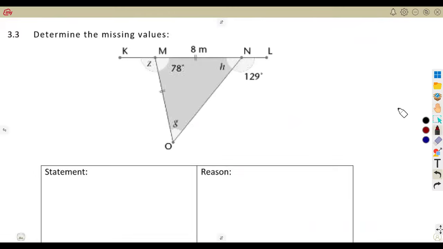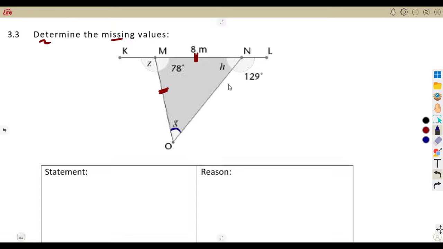On 3.3, still on determining the missing sides or the missing values, we have a triangle that we are given. It was supposed to be marked like this to show that these two are equal. Some of this part is not clear.